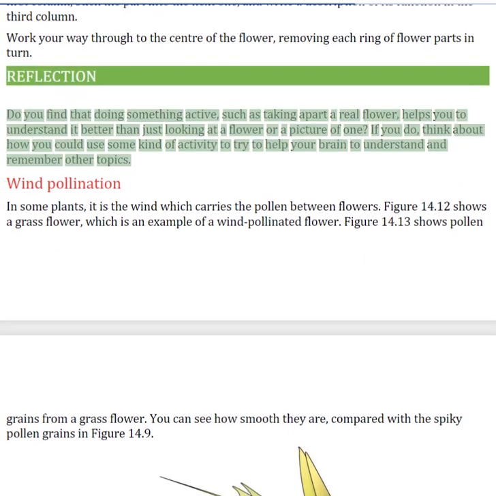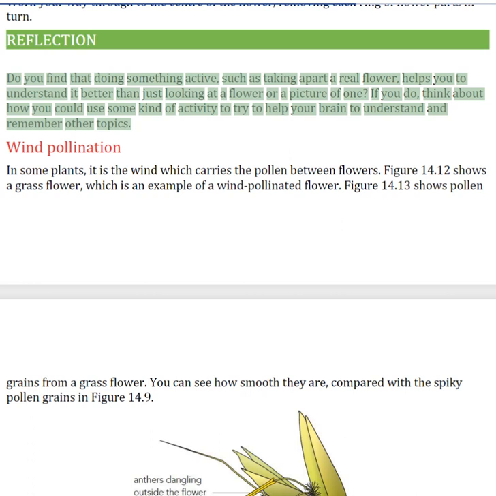Reflection. Do you find that doing something active, such as taking apart a real flower, helps you to understand it better than just looking at a flower or a picture of one? If you do, think about how you could use some kind of activity to try to help your brain to understand and remember other topics.